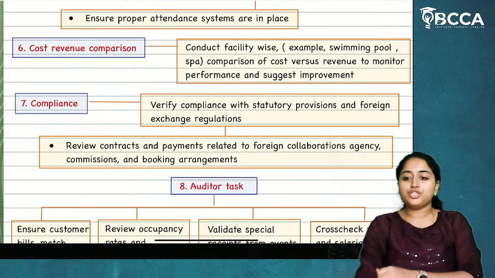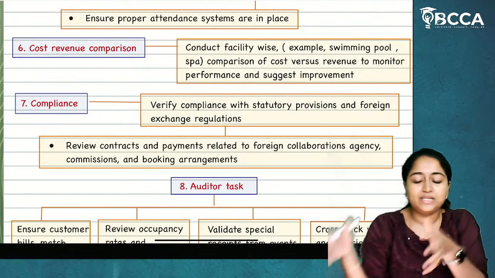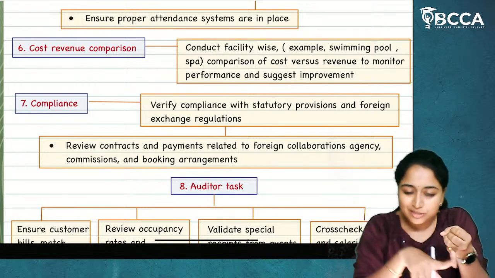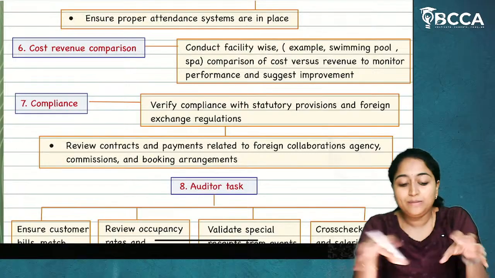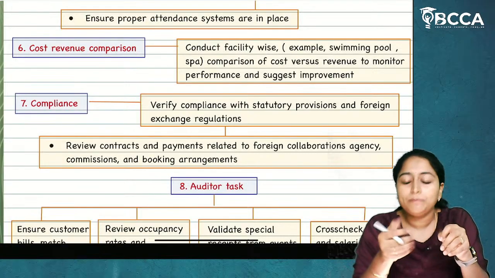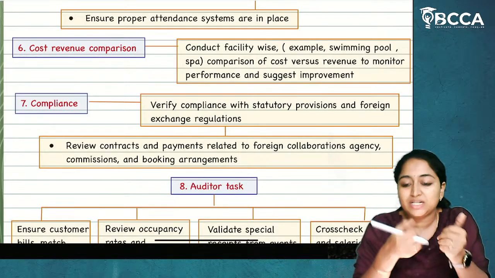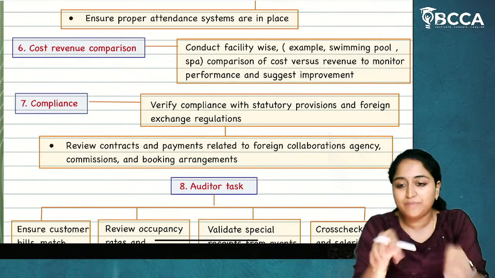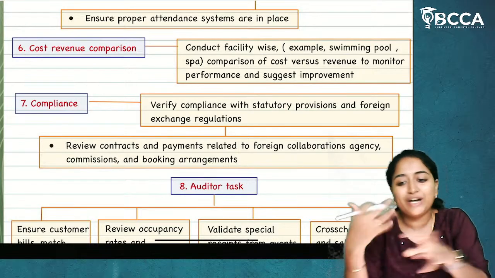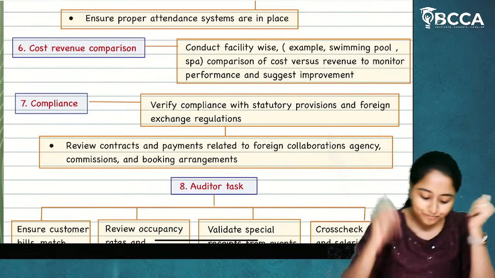So, how much cost are you putting on a daily, weekly or monthly basis for maintaining the swimming pool and spa? There will be some game zones inside that particular hotel. For that, they need to maintain them and put the cost. Now, how much revenue are they getting from that particular source? If cost is more and revenue is less, they have to try to make more improvement.